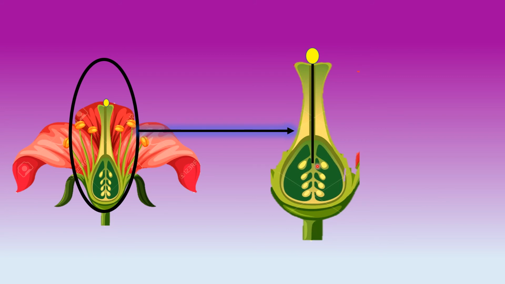Okay, and this process is called fertilization. I am repeating again, children.